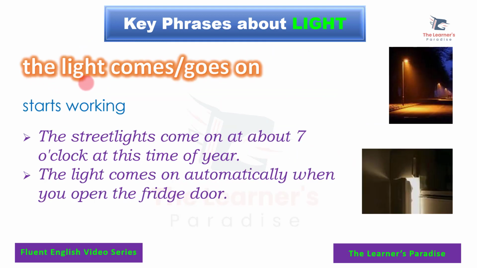Next we have the light comes on or goes on. When it suddenly starts shining, maybe somebody turns it on or it automatically turns on at times in some places if it is automatic. Example sentence: The street lights come on at about 7 o'clock at this time of the year. They come on at 7 o'clock if they are automatic. As soon as the clock says it's 7 o'clock, the lights come on.